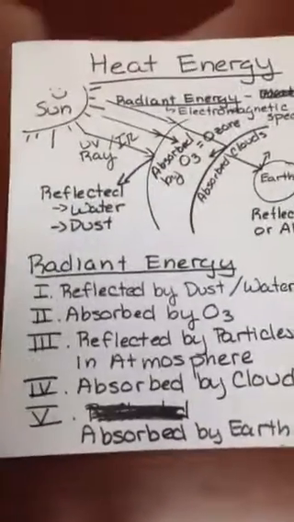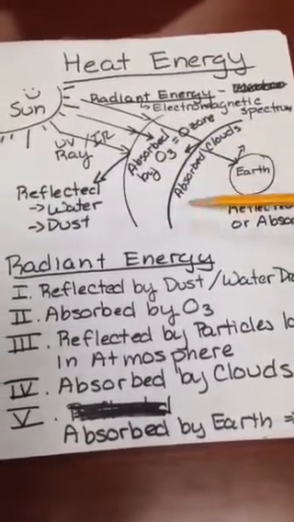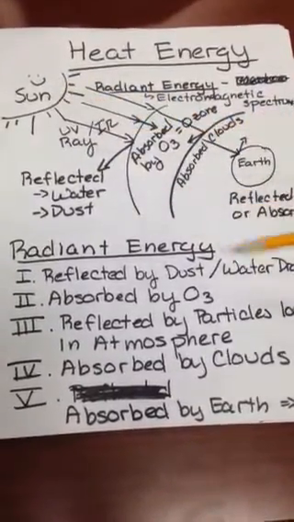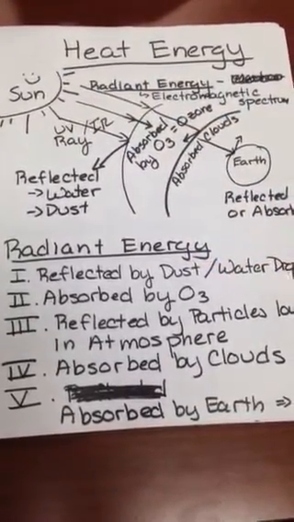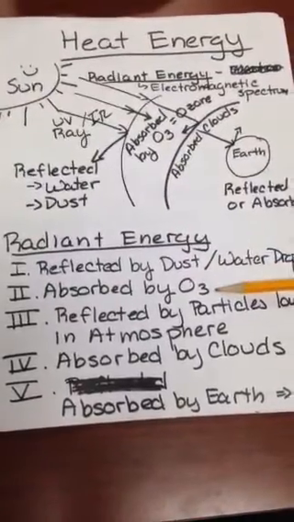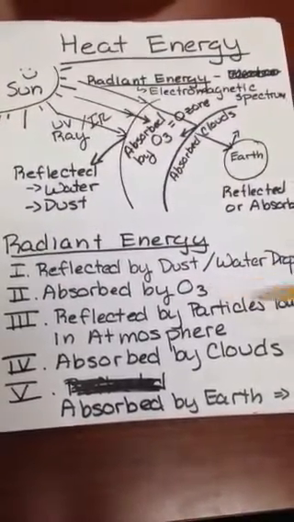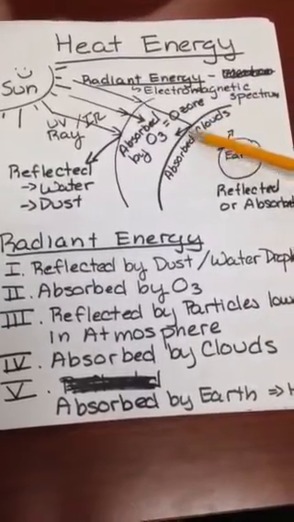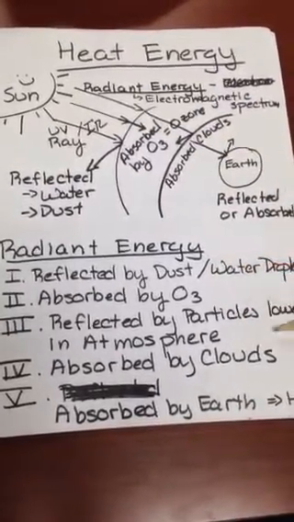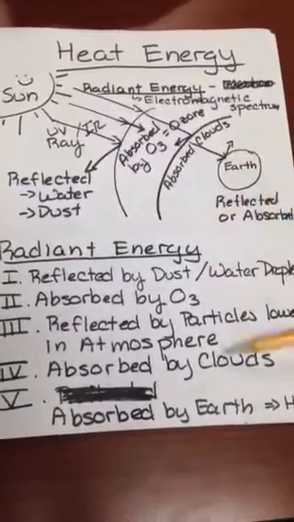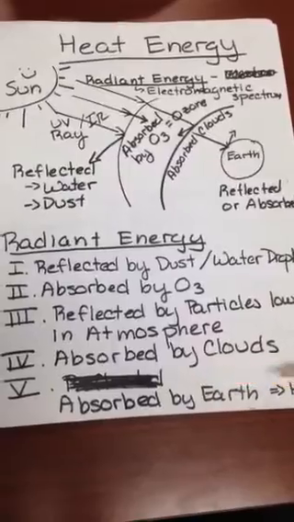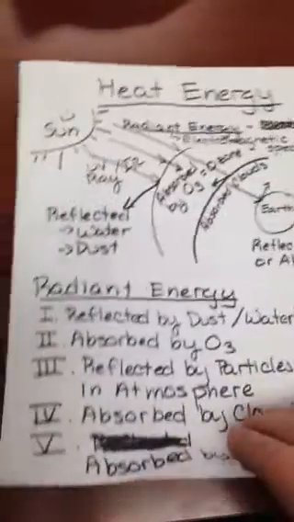So, summarizing what I just set up here in this big jumbled picture. Radiant energy from the sun can be reflected by dust or water droplets. It can be absorbed by ozone, which is O3. It can be reflected by particles lower in the atmosphere. That's down here, again, that's dust and water. It can be absorbed by the clouds, or it can be absorbed or reflected by the earth. When it's absorbed by the earth, that's what heats our earth up.